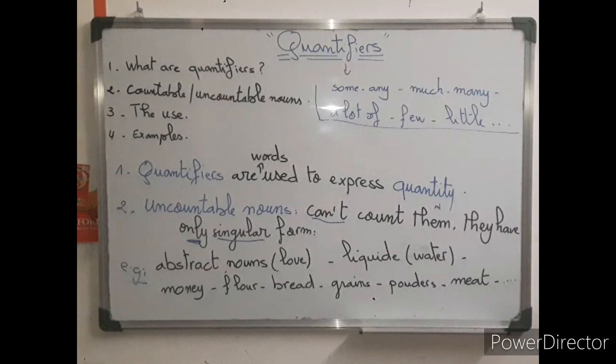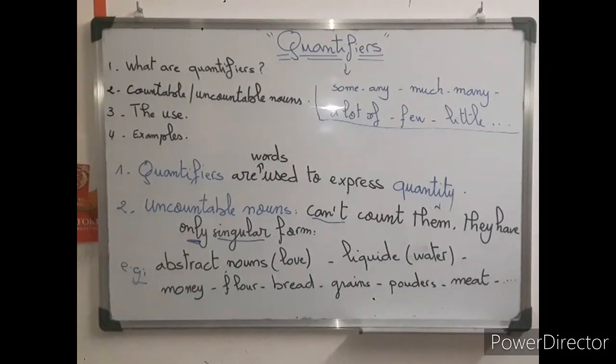You've got also money. We don't count flour. When I say powders, les poudres, like flour. Also bread, du pain, it's also uncountable. Grains, les grains, and meat, اللحم. Clear? All these are uncountable nouns.